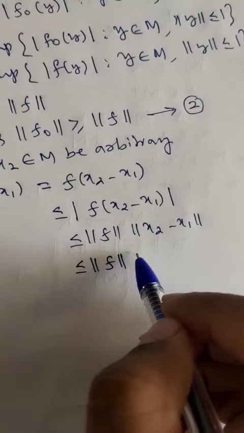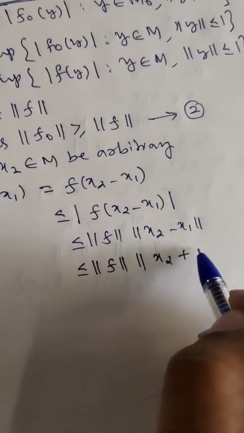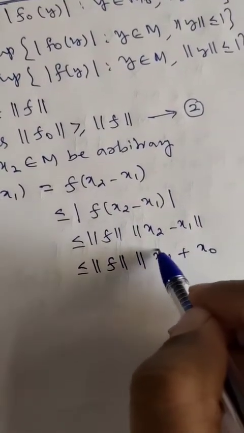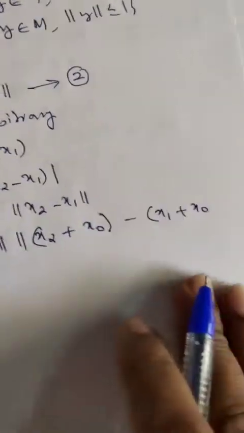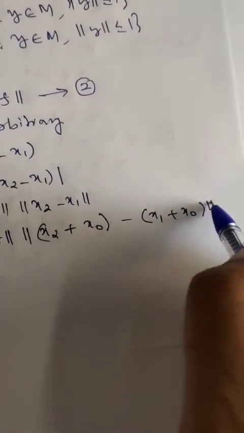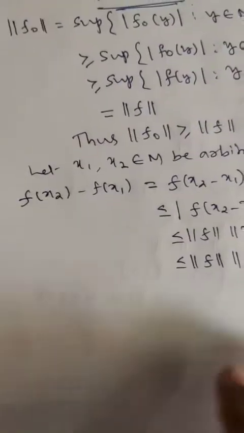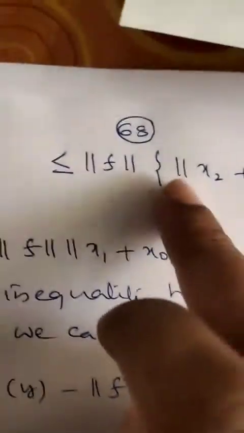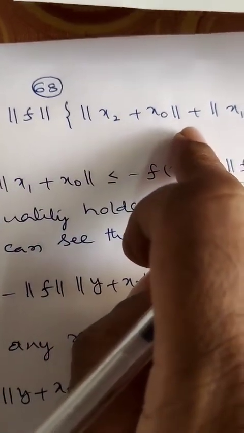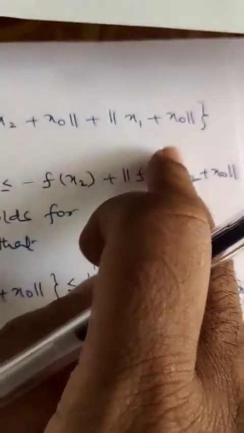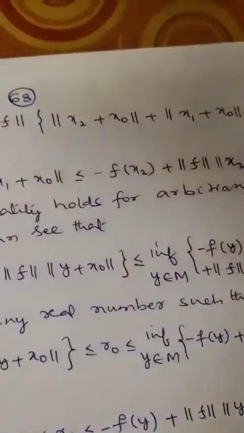Say I add and subtract x naught: norm of x2 plus x naught, grouped minus x1 plus x naught. If you take it like this, then this will be less than or equal to norm of x2 plus x naught plus norm of x1 plus x naught.